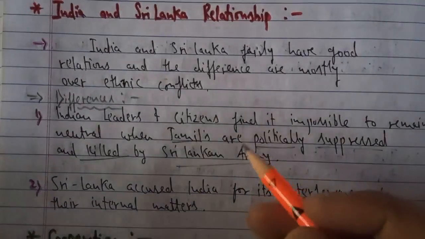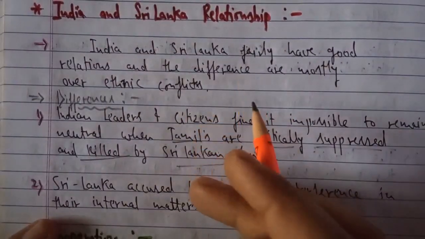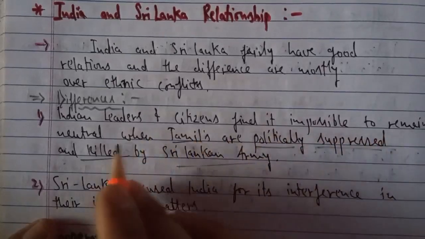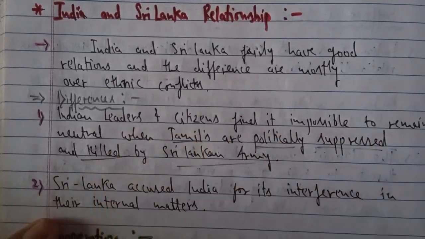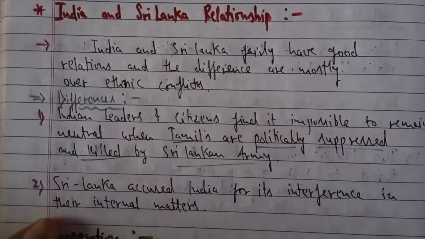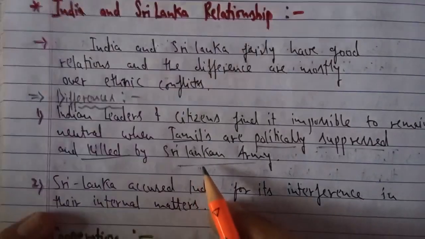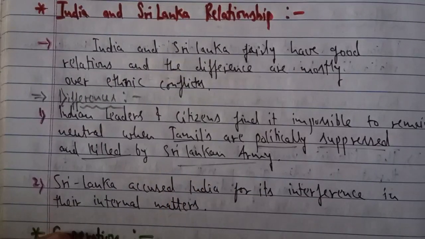Now if we talk about Sri Lanka and the relationship between India and Sri Lanka, talking of the differences, Indian leaders and citizens find it impossible to remain neutral. As I said, people are not able to remain neutral because the Tamils, who belong to India and migrated to Sri Lanka, are being killed, suppressed and exploited by the Sinhalas or the political groups, and many Tamils are killed. At that moment, Indian leaders and people are unable to stay neutral.